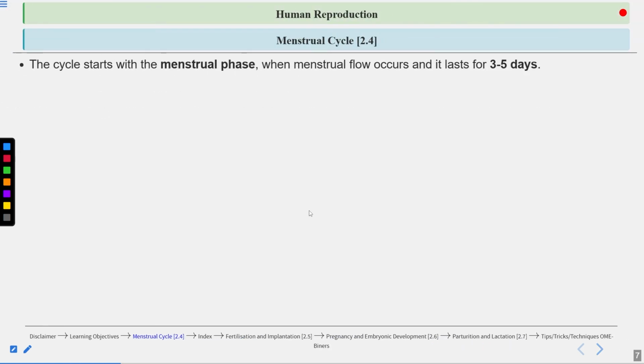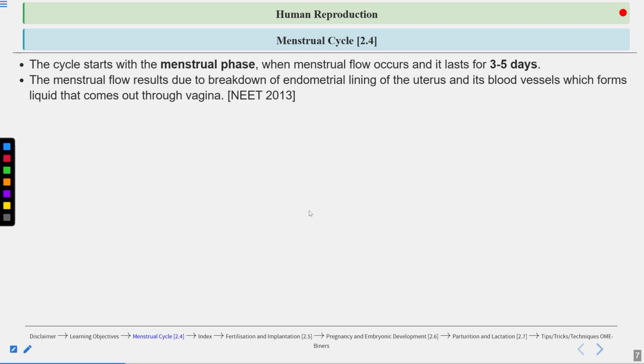The cycle starts with the menstruation phase. So let's talk about the phases of the menstrual cycle. The first phase is the menstrual phase, in which bleeding occurs. When menstrual flow occurs, the duration of the menstrual phase is 3 to 5 days. Initially the bleeding will be more, then slowly it will be less.